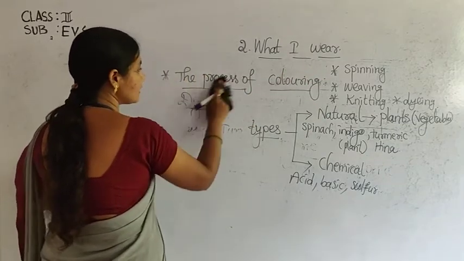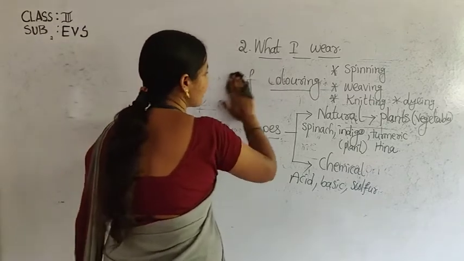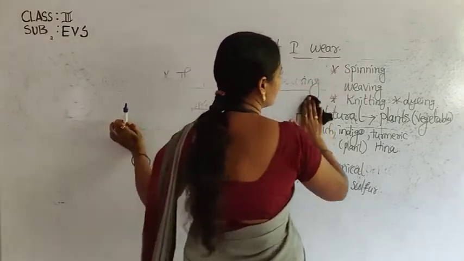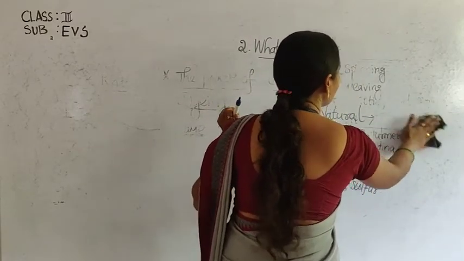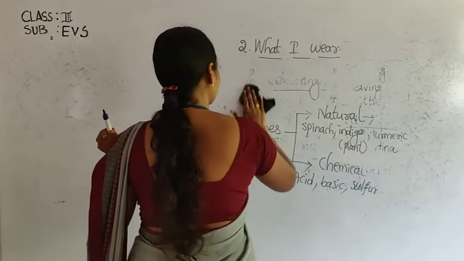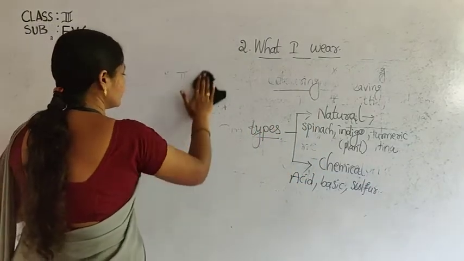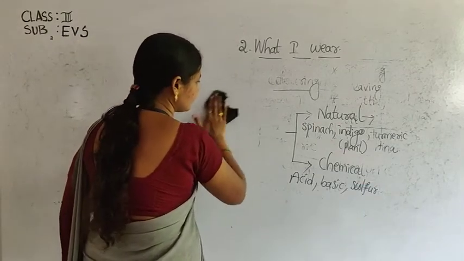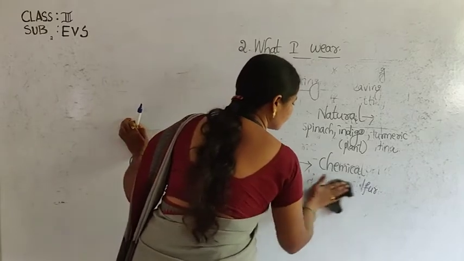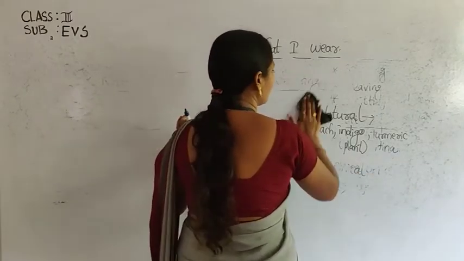Based on this, I will give you questions. You should answer them and send them to the WhatsApp group, children. Note down the questions clearly. Listen.